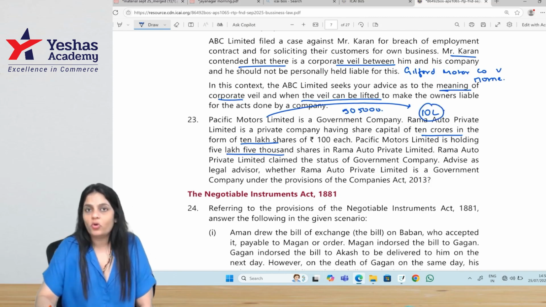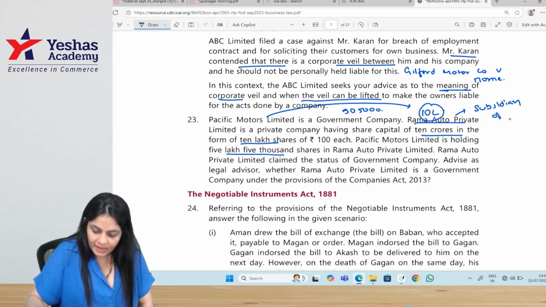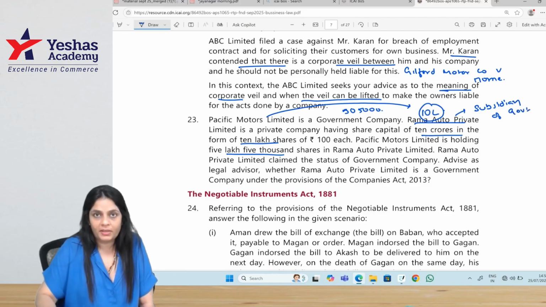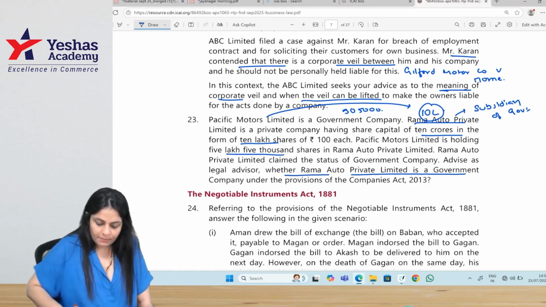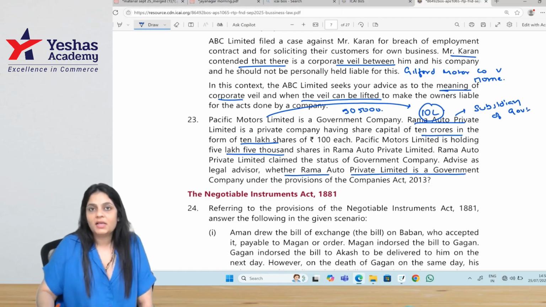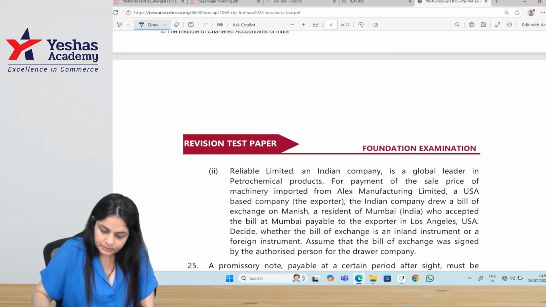That means, can I say it is more than half? That means, can I say Rama Auto Private Limited is a subsidiary of Pacific Motors Limited? Yes. It is a subsidiary of Pacific Motors Limited, which is a government company. So it's a subsidiary of a government company. Advise whether Rama Auto Private Limited is a government company. Subsidiary of a government company is a government company. So is Rama Auto Private Limited a government company? Yes.